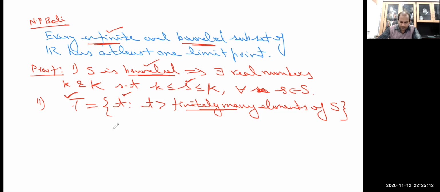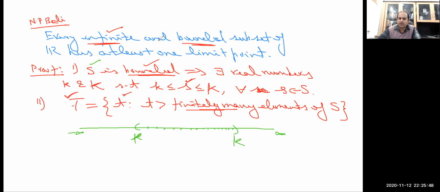Suppose this one is your real number. Because every member of the set is enclosed in between small k and capital K, let me draw here small k, and this one is capital K. Now the given set may or may not be an interval.